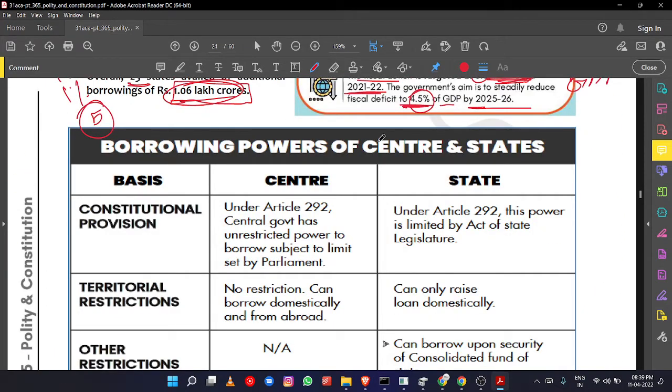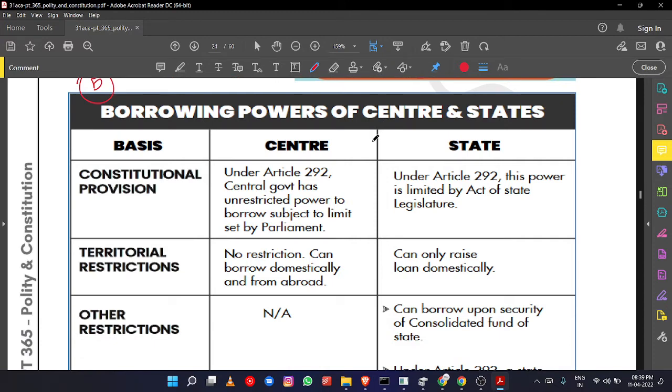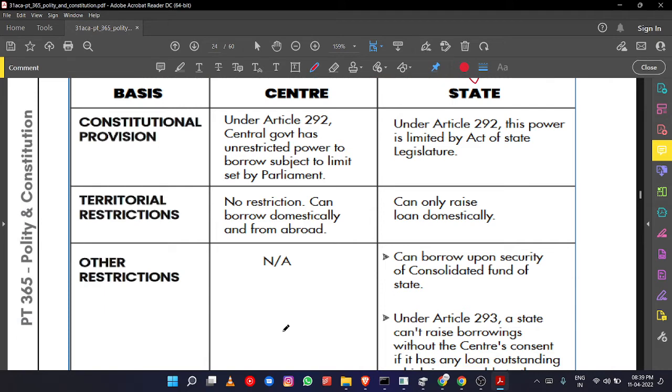Now, to take loans, what is the power of the center and what is the power of the state? What is the constitutional provision? Is there any article in the constitution that allows state or central governments to take loans? That is Article 292 of the constitution, in which the central government has unrestricted power to borrow, subject to limits set by the Parliament.